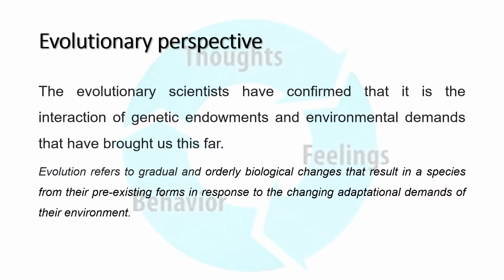Genetic heritage adds to our uniqueness, while evolutionary heritage adds to our sameness or commonness that we share with other people. So, evolution can be defined as a very gradual and orderly biological change that results in a species from their pre-existing form in response to the changing adaptational demands of the environment. And that is why it helps us to survive.